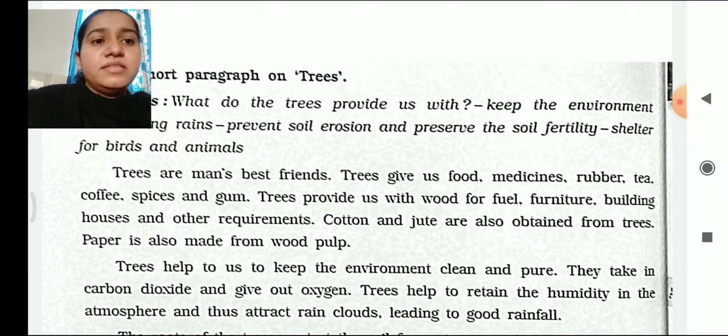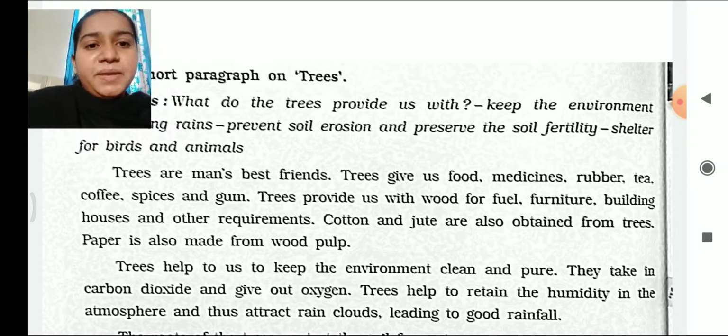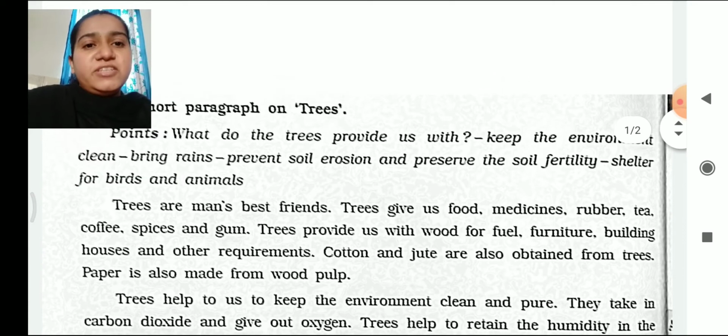They give us food, medicines, rubber, tea, coffee, spices and gum. Trees provide us with the wood for fuel, furniture, building houses and other requirements. Cotton and jute are also obtained from trees. Paper is also made from wood pulp. So here, what do trees provide us?